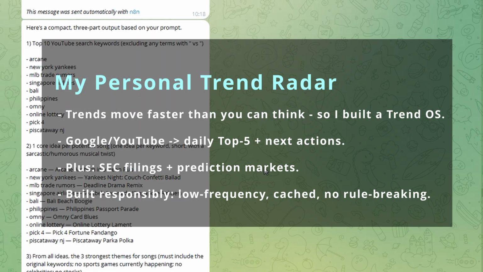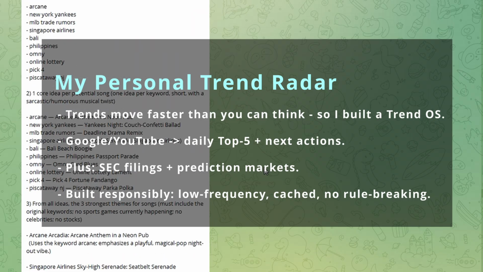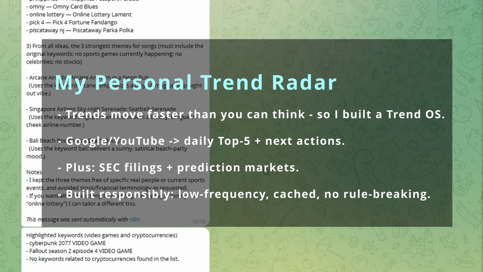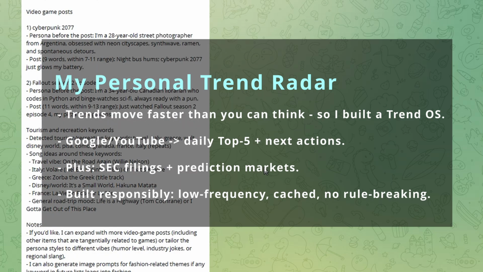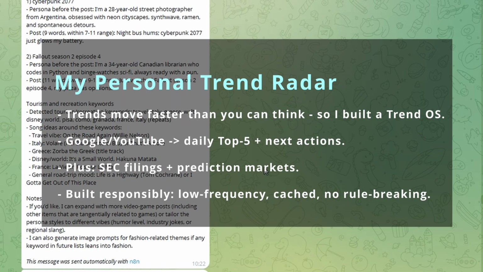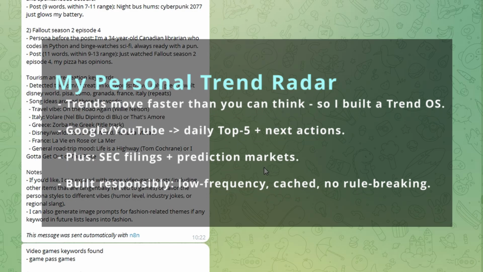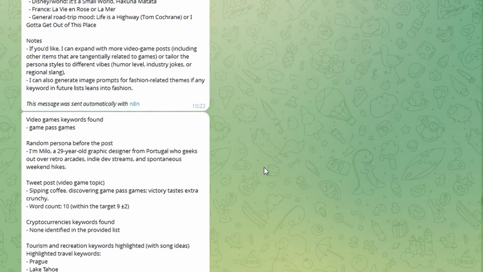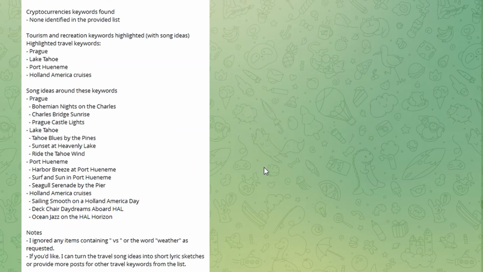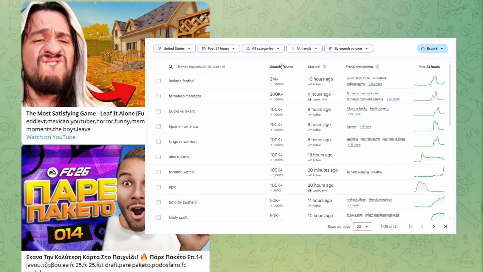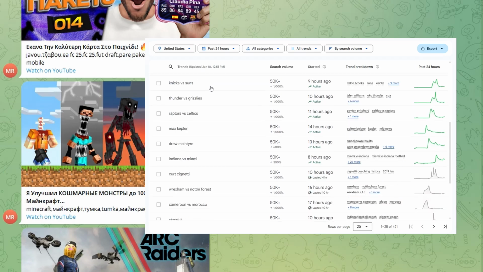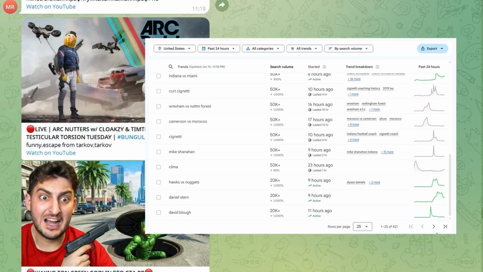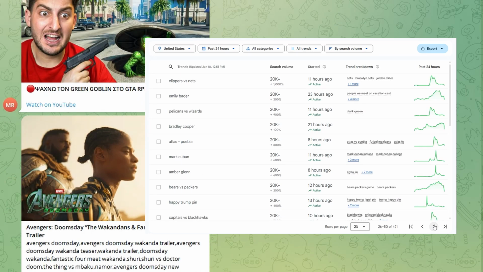So the real question isn't how do I find trends? The real question is how do I turn trends into decisions fast without drowning in noise, breaking rules, or burning money? This is what I've been building: a personal trend OS. Not a hype machine, not a prediction oracle, a practical loop. Signal, meaning, action, feedback. And I'll walk you through the exact logic behind it, what I collect, why I collect it, how I process it, and what upgrades turn it from cool automation into something that actually makes you faster and smarter.